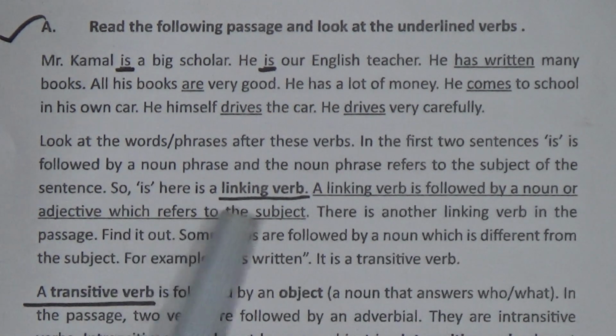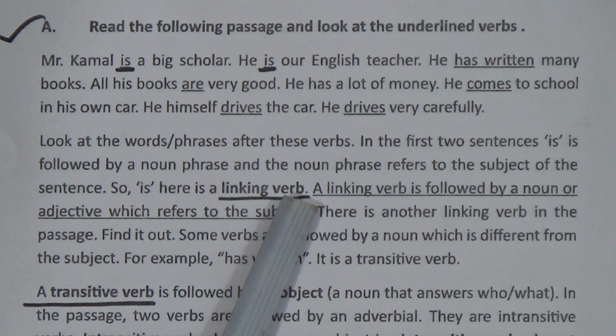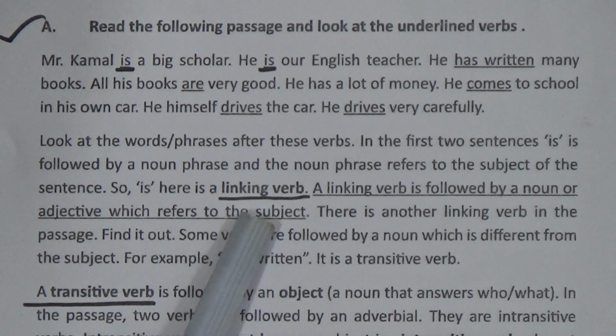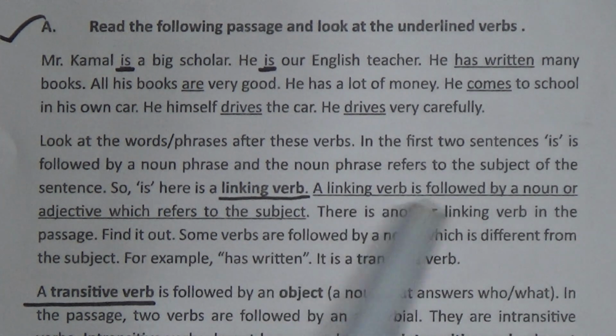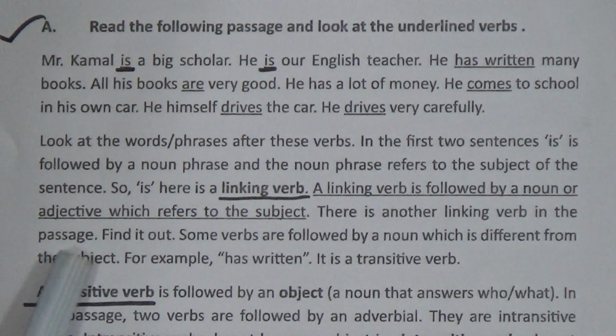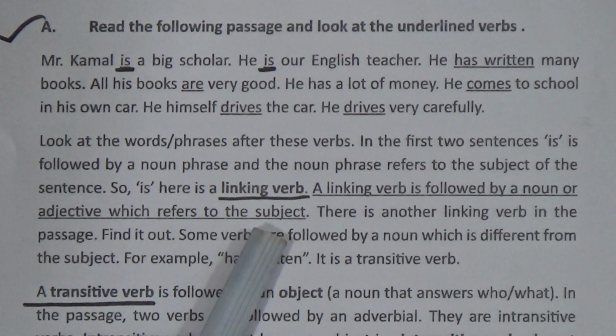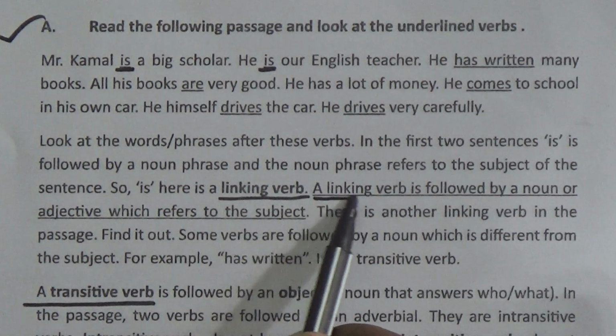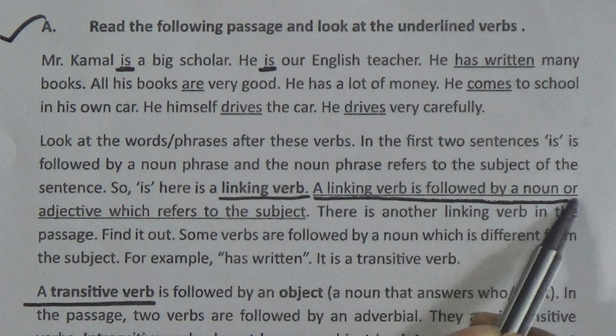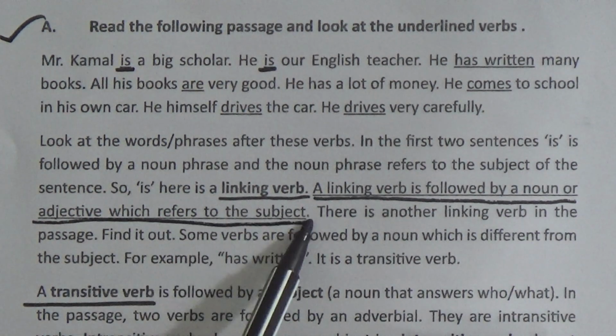So is here is a linking verb. Here we have got a definition: a linking verb is followed by a noun or adjective which refers to the subject. This is the linking verb and this is the little summary about the linking verb.